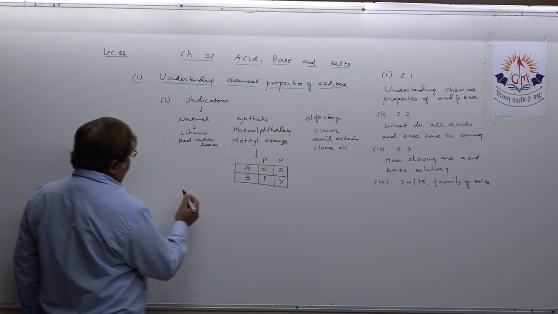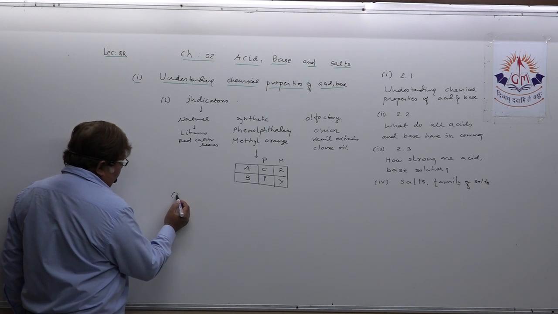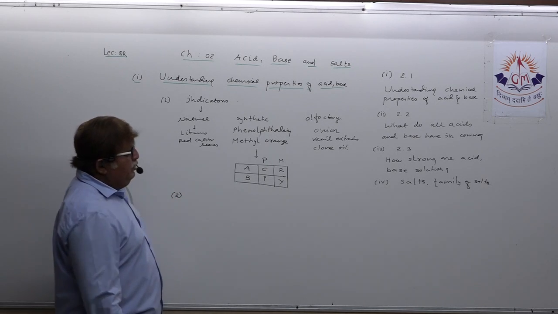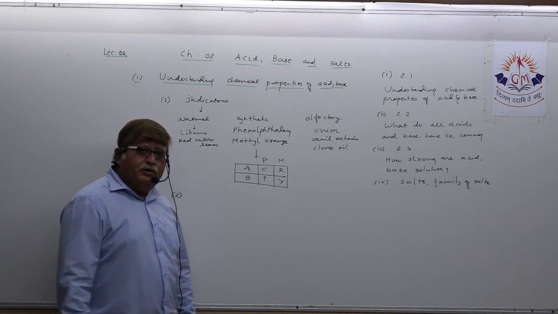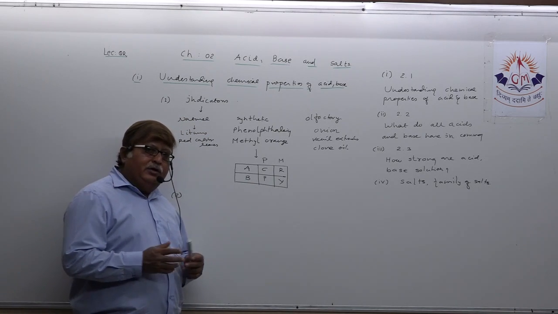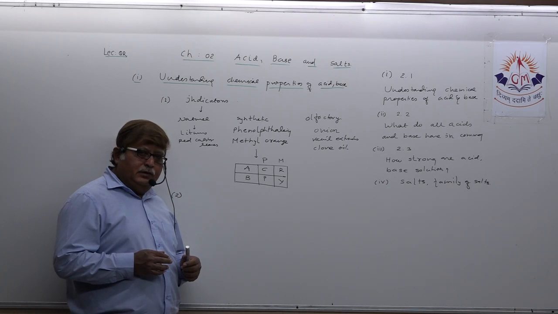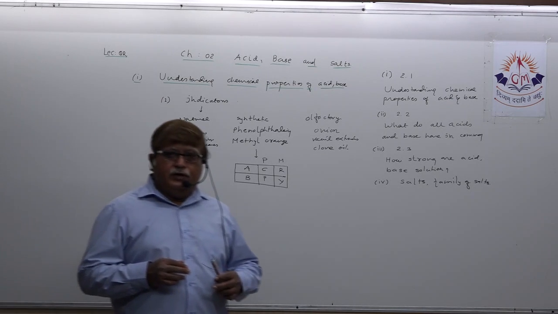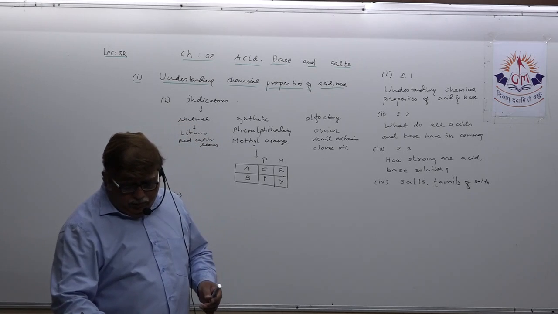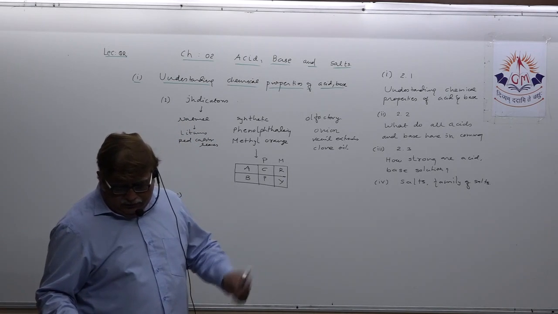Now if we go and target some other properties of acid, the first one that is given is the chemical reaction of acid and base. You all know the chemical property and we have discussed in detail.